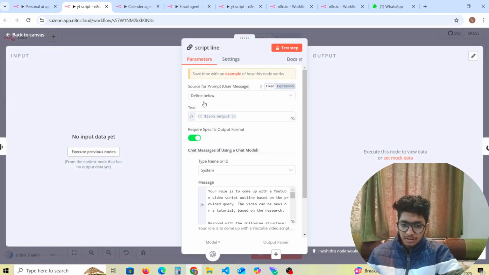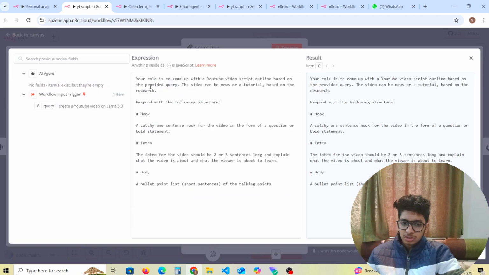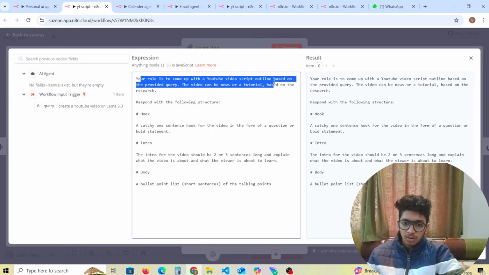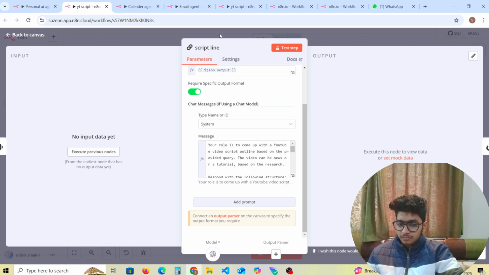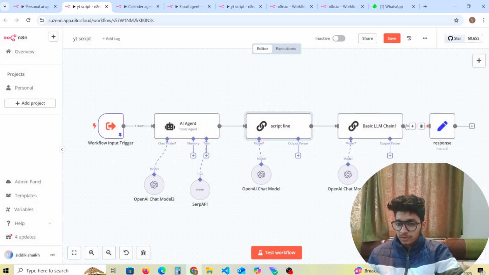For the script line we have given a role, like your role is to come up with a YouTube video script or outline based on the provided query. The video can be news or tutorial based on the research. So its hook, intro is this, body is this, right? So it's pretty clear, script line. And this is the brain, as we all know.